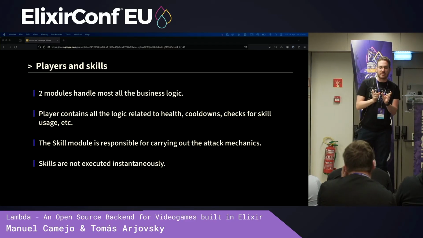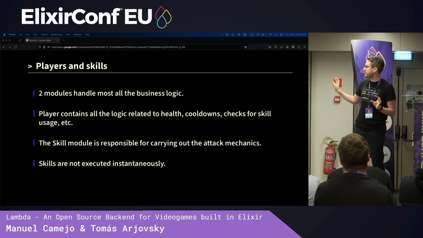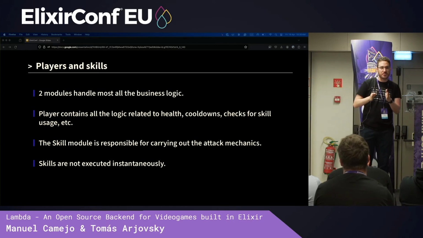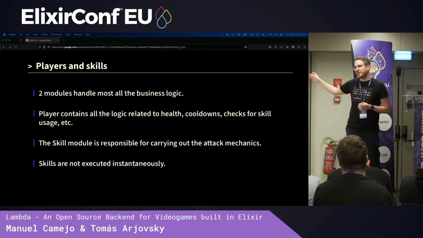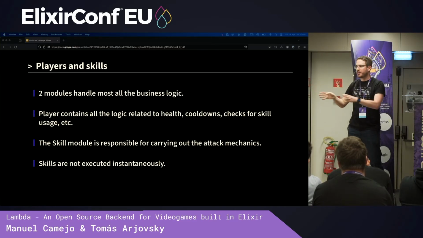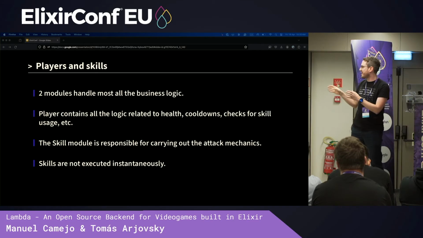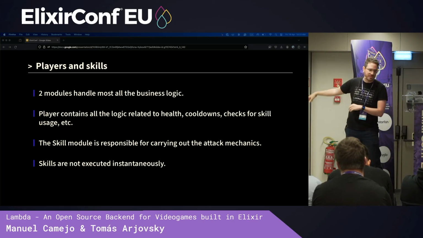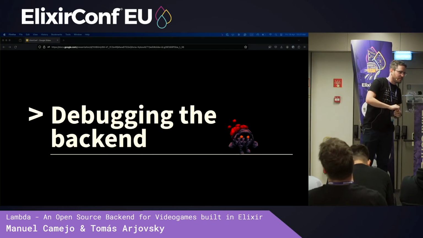So we basically have a threshold that determines how long an animation is, and the skill application is delayed using that threshold. And as we have the timestamps, we can do that processing in the server as well, and we don't need to do it client side. So again, server is smart, clients are dumb, and that is important because they cannot hack our server, not this way at least. And back to Manu.